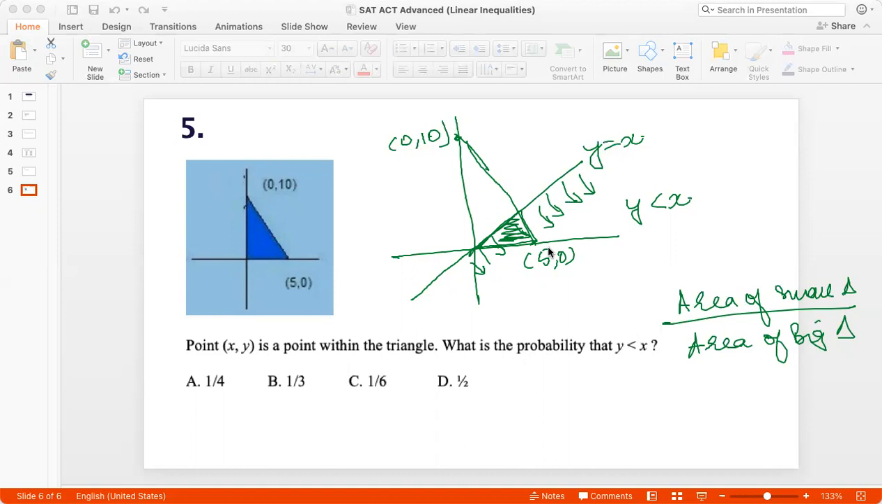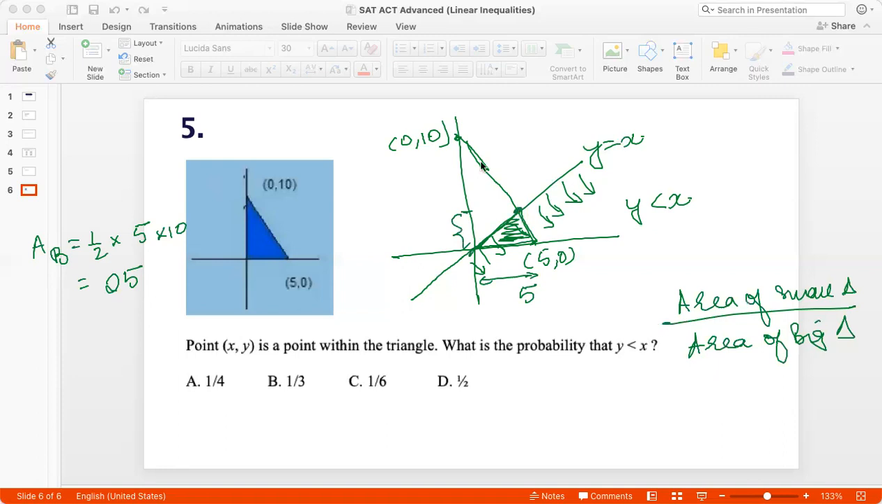So how do we find the area of these triangles? The area of the big triangle is very simple. Area of big is just half base into height, where the base is 5 and the height is 10. So that's 25, right? For the area of the small triangle, I have the base 5, but I don't know the height. The height I can get from the y coordinate of this point.